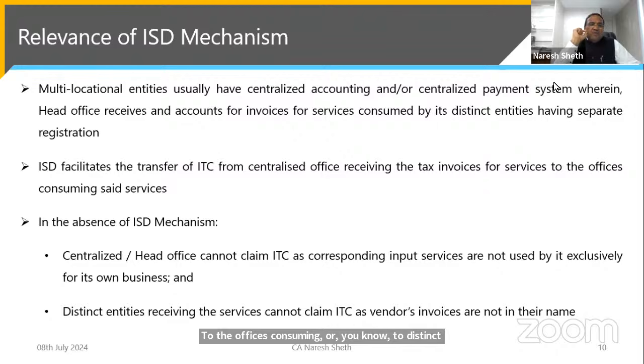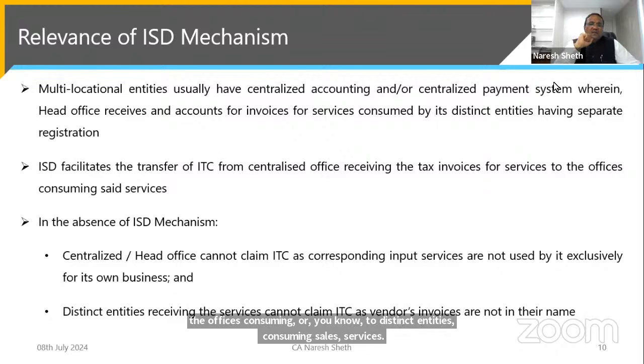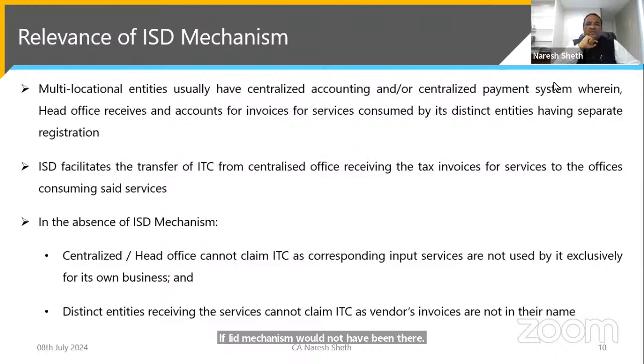If the ISD mechanism would not have been there, then the centralized or head office cannot claim the ITC, as the corresponding input services are not used by the HO exclusively for its own business. Because these are common services, one cannot say that 100% of the common expenses are incurred by the HO for its business.